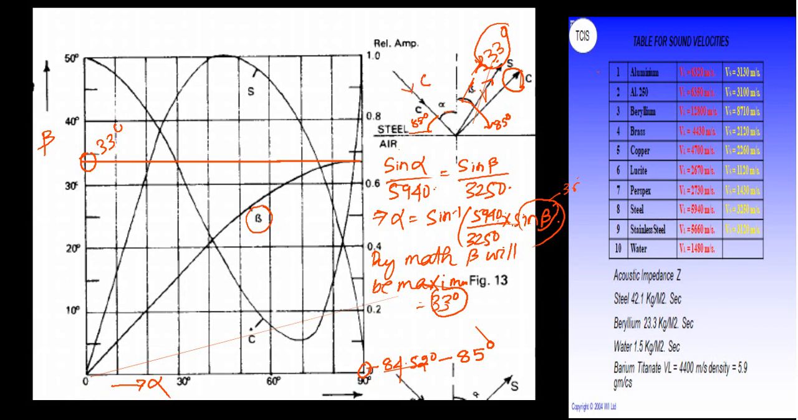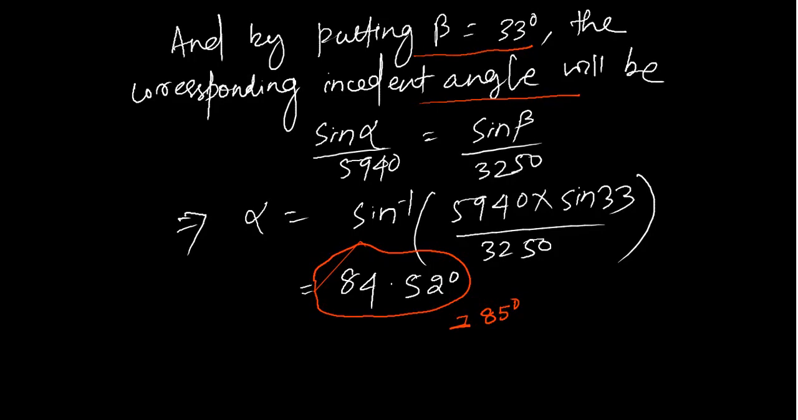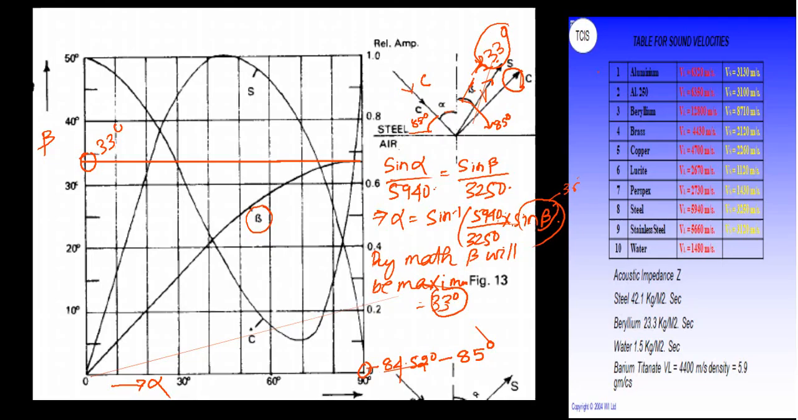Similarly, this is the calculation for the incoming incident wave angle alpha, that will be 84.552 degree. It means that when this angle becomes 84.52, the CRO will exist for a maximum of 33 degree. After that, when the incident angle is greater than 85, 84.5 or 85, CRO will not exist in the second medium.